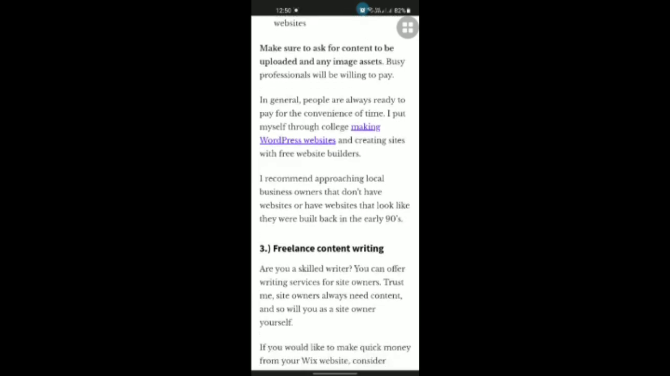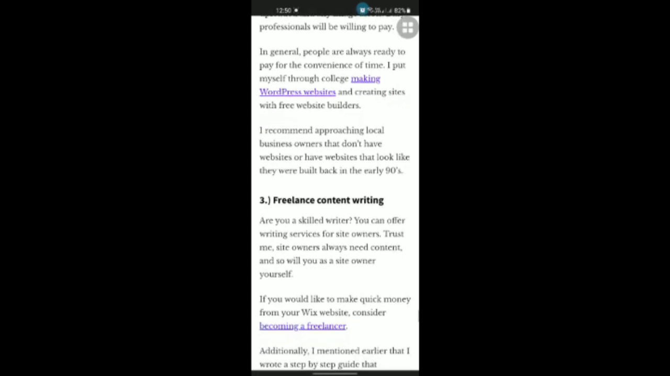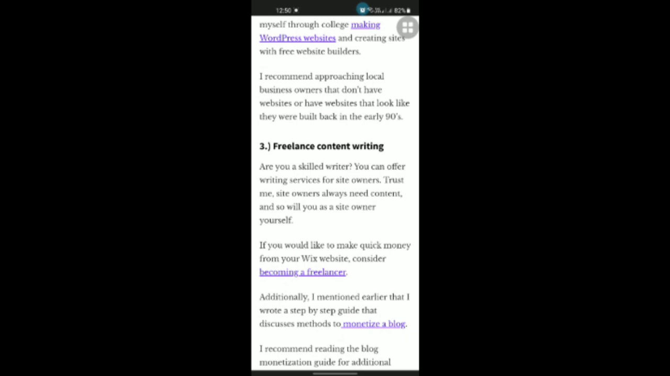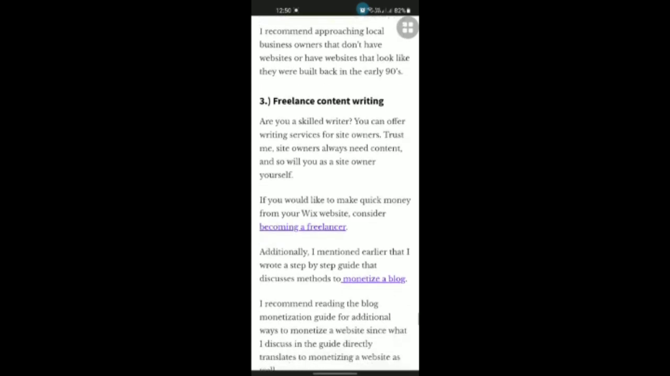So the third one is freelance content writing. Are you a skilled writer? You can offer writing services for site owners. Trust me, site owners always need content, and so will you as a site owner yourself. If you would like to make quick money from your Wix website, consider becoming a freelancer.